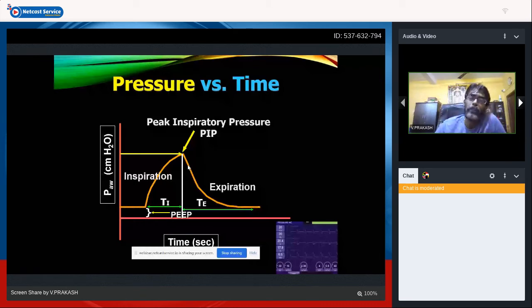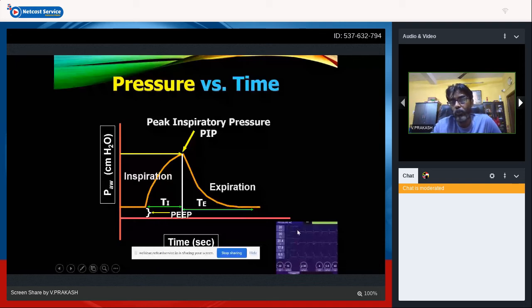So in the pressure versus time graphic, you can see the PEEP starting, then inspiration rises until your TI, where it reaches the peak inspiratory pressure, and then comes your expiratory phase. This is a snapshot view of graphics taken from a ventilator, where the first one is your pressure versus time graphic, this is the flow versus time, and the last one is your volume versus time. You can see the inspiration, peak inspiratory pressure, and then your TE and expiratory pressure starts.